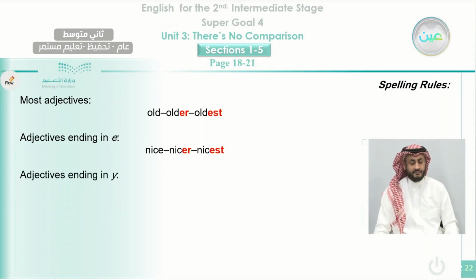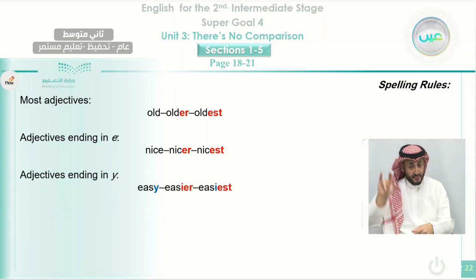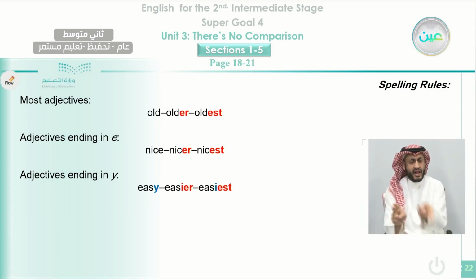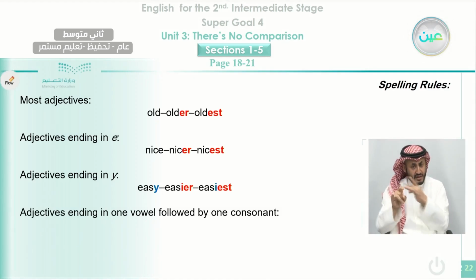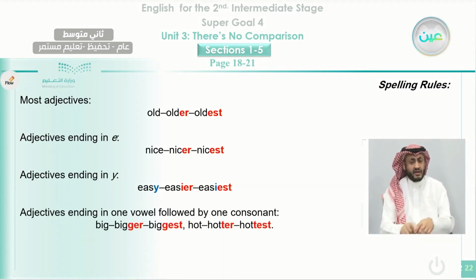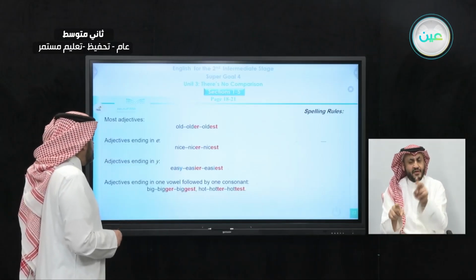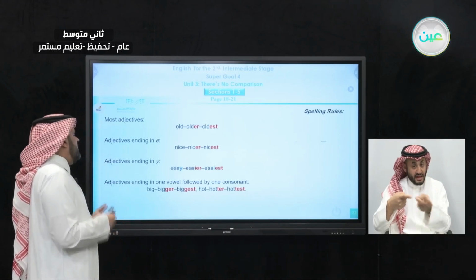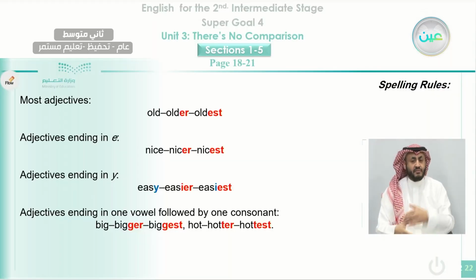For the adjectives ending in y here, we change the y, as we said before, into i, and we say easier and easiest. For adjectives ending in one vowel followed by one consonant, like here big, we double the last letter, we say bigger. Okay, big, bigger, also the biggest.